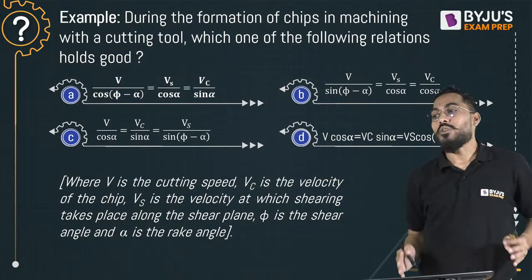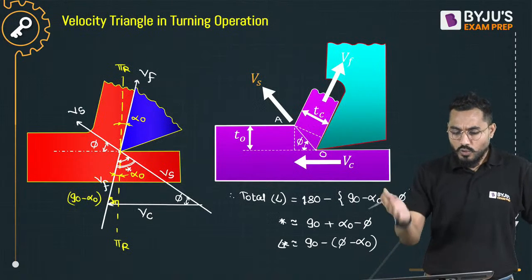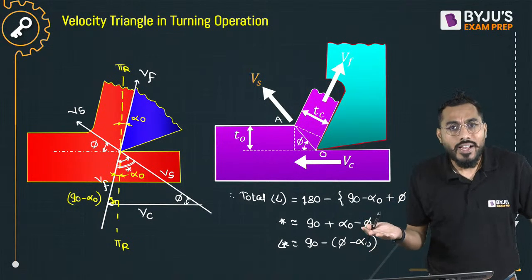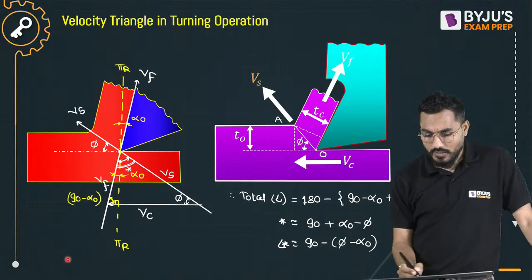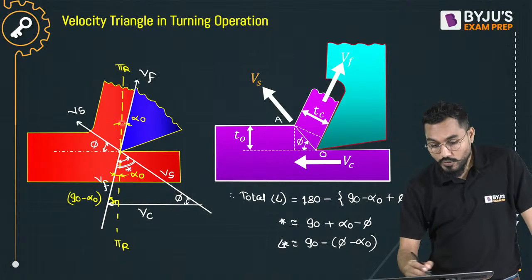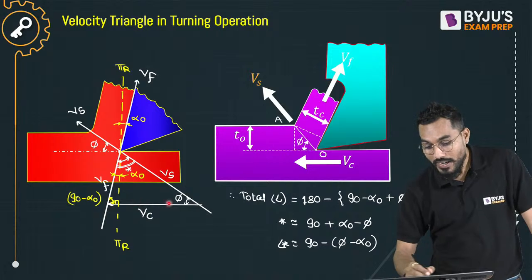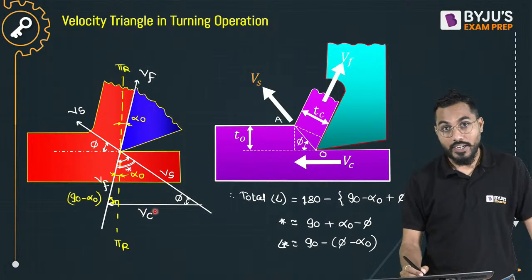Tell me which one is the correct one, A, B, C or D. So we have to go for that particular sine triangle or velocity triangle. So how much are the velocities? Cutting velocity, velocity of the tool with respect to the workpiece, in this direction. Vc, right, fine, cutting velocity.